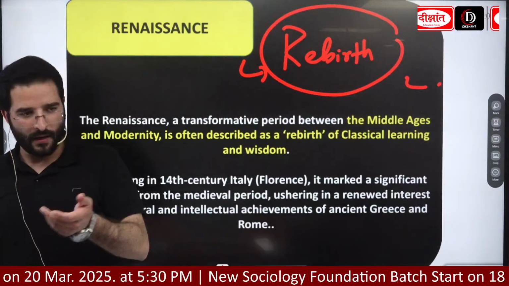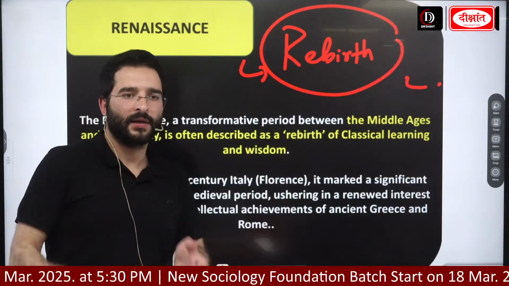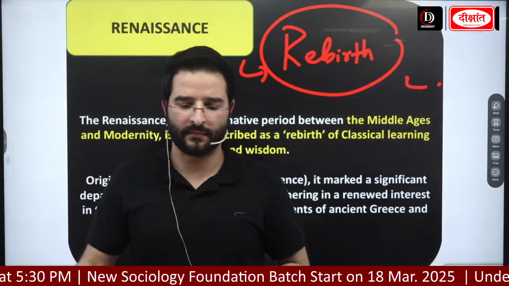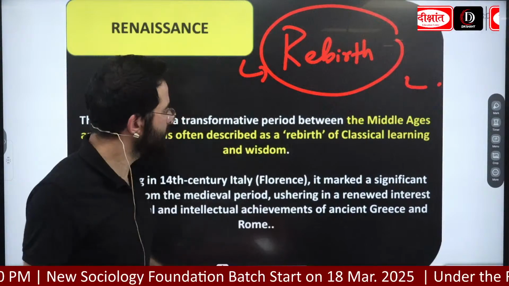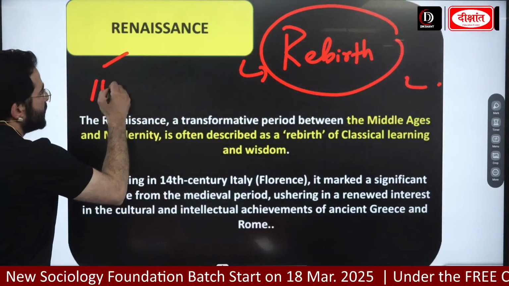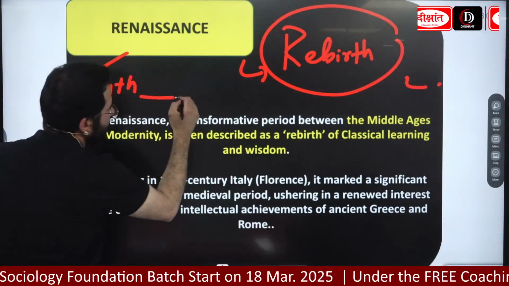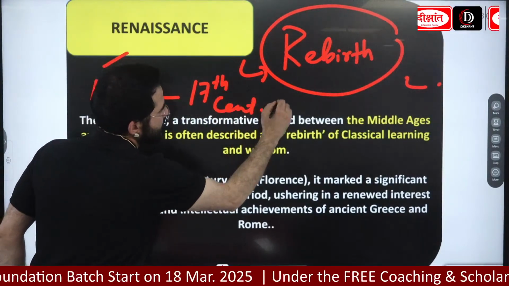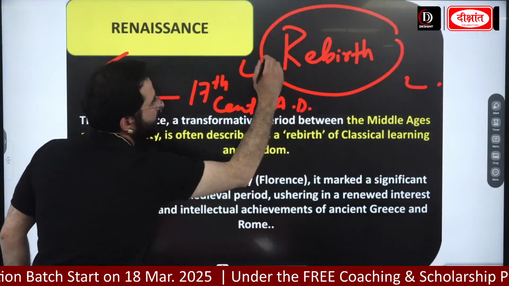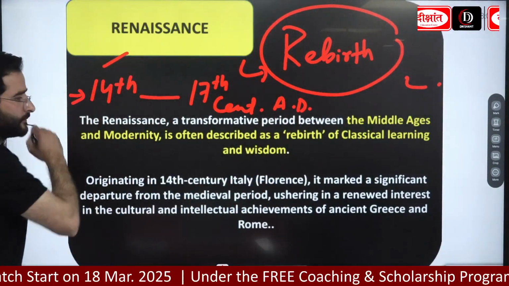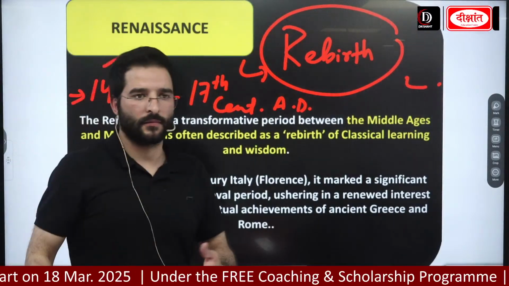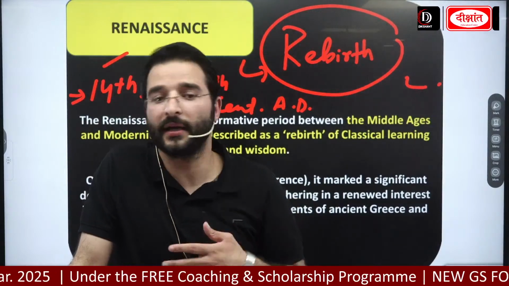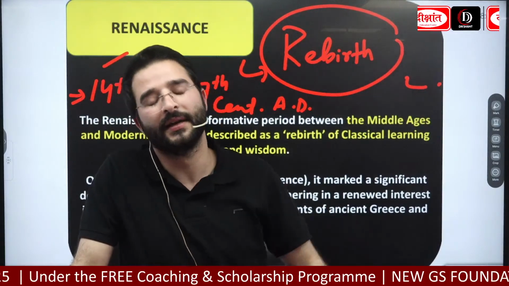Apart from that, write one more point. Renaissance points to an age between the 14th to 17th century AD. Second point. Renaissance is a French word meaning rebirth. It points towards an age between the 14th and the 17th century.